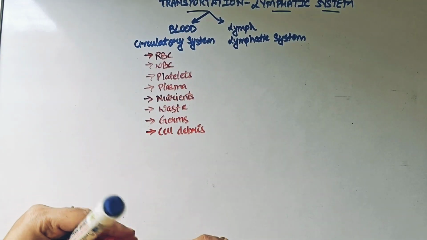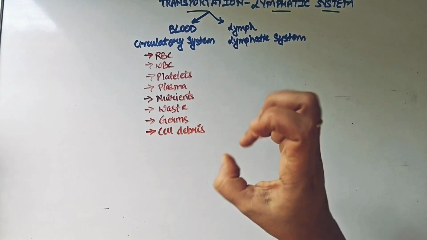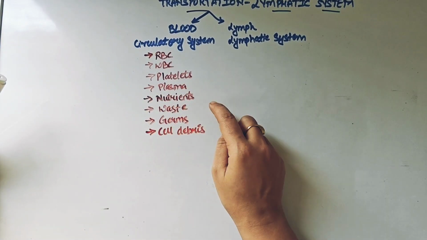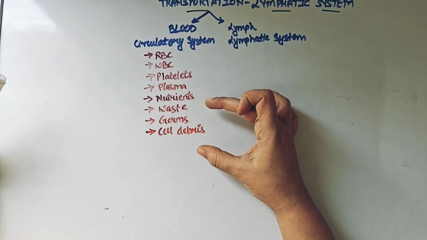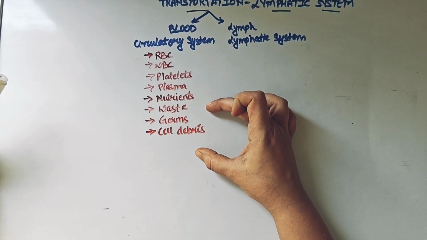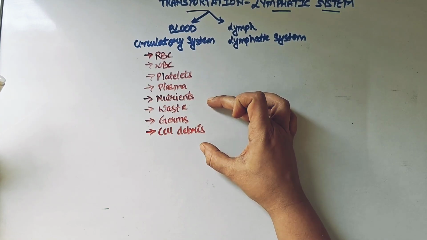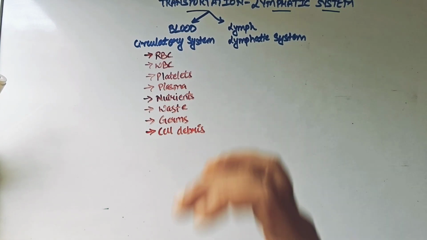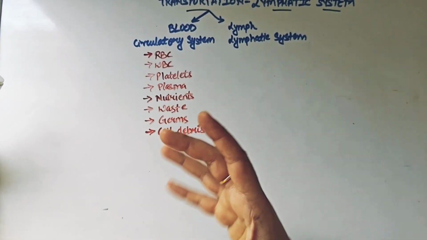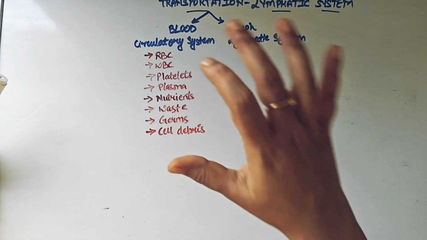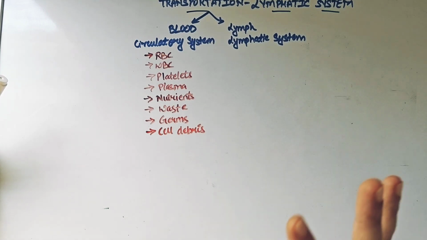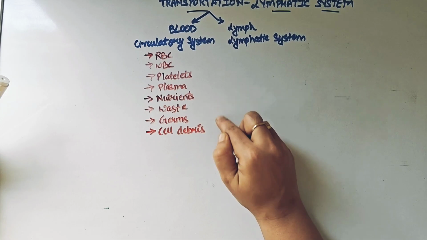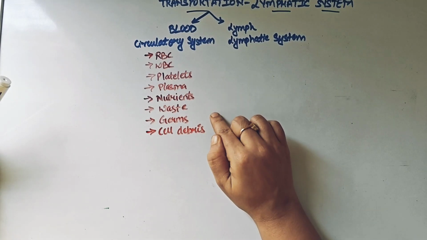So just imagine, what is your heart doing at the end of the day? The heart is pumping the blood, right? It is transporting and pumping this blood. Blood is not just having the good material, but it is also having the bad materials. So do you think it is important for your body to remove these waste materials, these negative materials, out of your body? Correct, right? We do know that it is important, because if such blood keeps flowing in our body, there will come a time when our body will struggle due to many diseases. So it's very important that the blood should remove these negative materials out of our body.